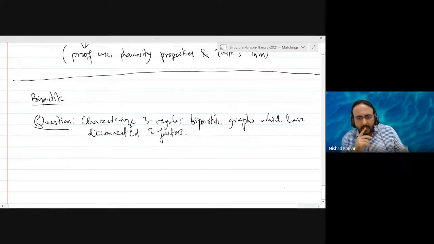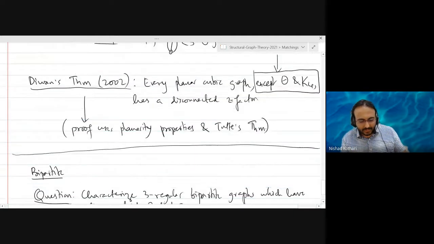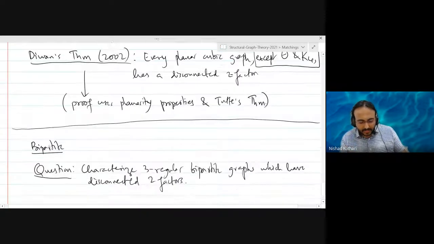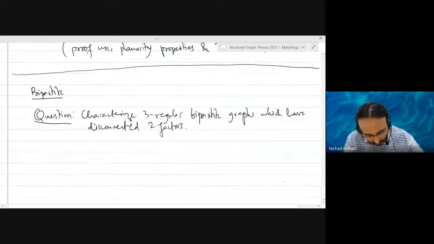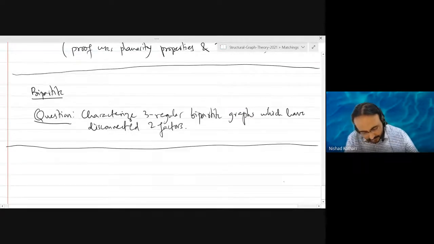Okay. So it turns out the answer here is not so easy as the answer in the previous case. In the planar case, the answer is easy. The theorem still has a non-trivial proof, right? But in this case, the answer itself is actually very fascinating. And in order to tell you this answer, I will have to go a bit deeper into matching theory. Also, that will give us a chance to explore some other topics. So tomorrow we will start discussing,